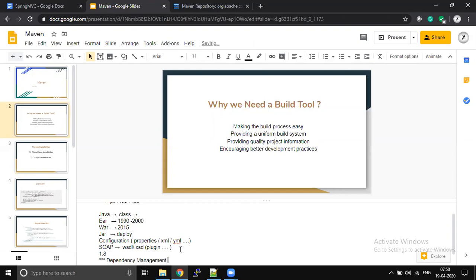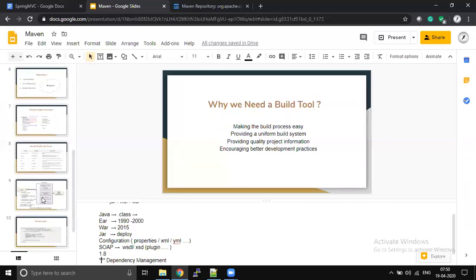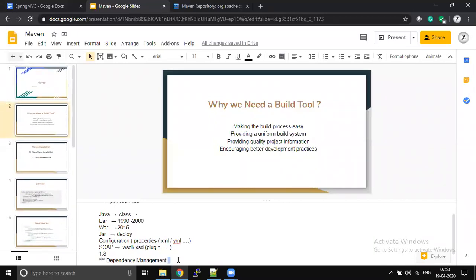Okay. Yeah. At this point of time, this word is something new which we can't understand. It's fine. But by the end of the session, when we go to slide number 11, you will be able to understand what this dependency management is. So dependency management is one of the biggest challenges for projects, especially when we are working with a technology like Spring Boot, right? Whenever we are working with the technology, dependency management is a big hectic.